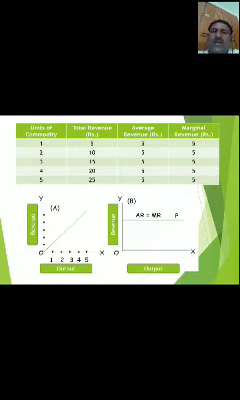Why? Because the change in total revenue by change in quantity of output is the marginal revenue. 5 minus 0 by 1 minus 0 is equal to 5, so 5 by 1 is equal to 5. Then 10 minus 5 is equal to 5, and 2 minus 1 is equal to 1. So that's why average revenue as well as marginal revenue are both equal.